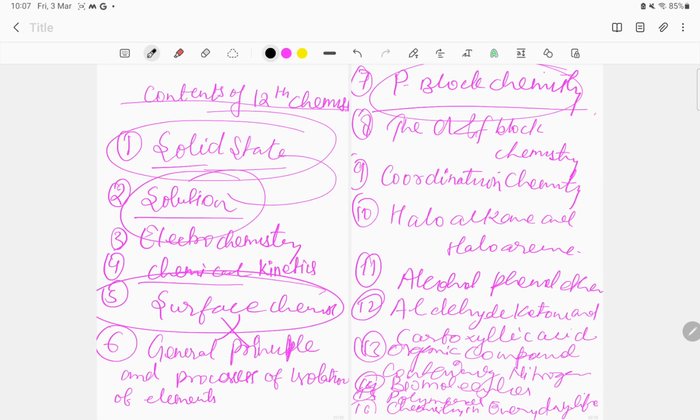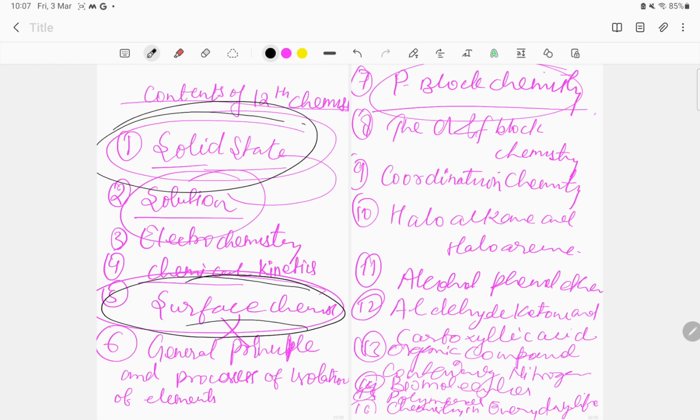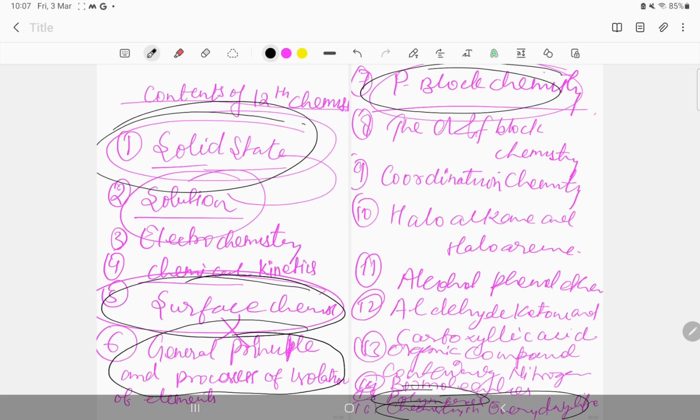But among these chapters, the first chapter, the solid state, is deleted, and the next chapter, surface chemistry, is deleted, and the next chapter, general principles and isolation of elements, is also deleted. P block chemistry is also deleted, and the next one, polymers and chemistry in everyday life, is also deleted.